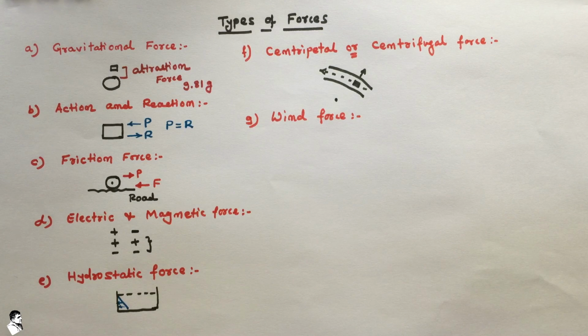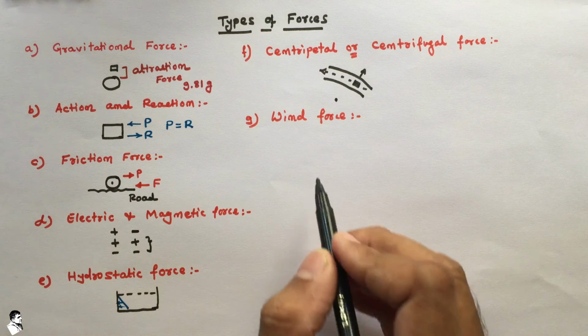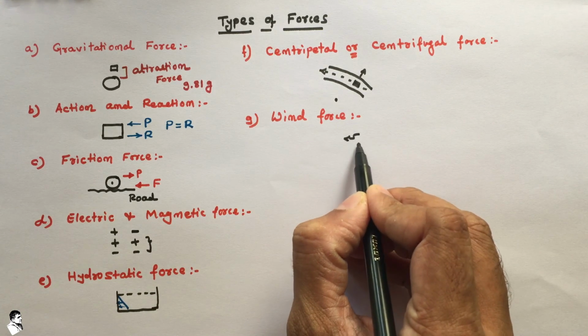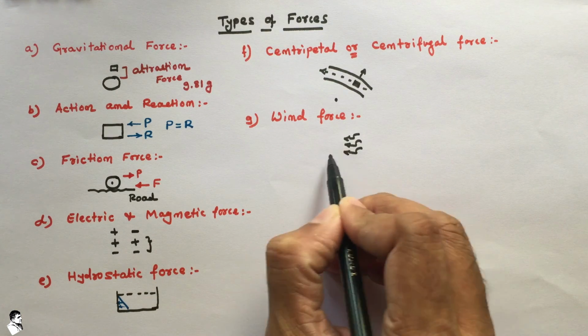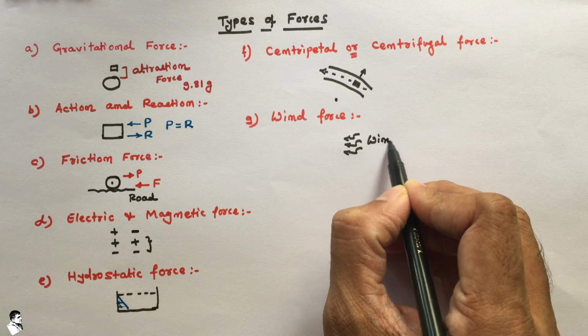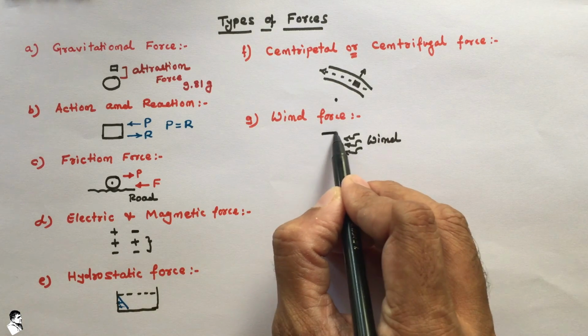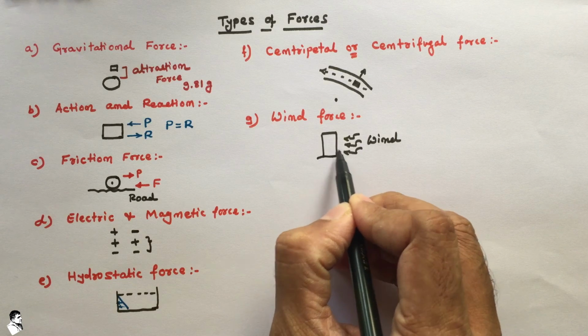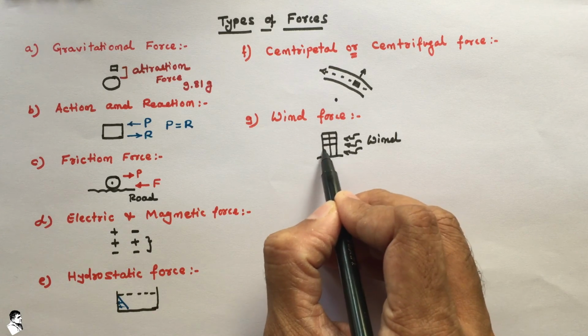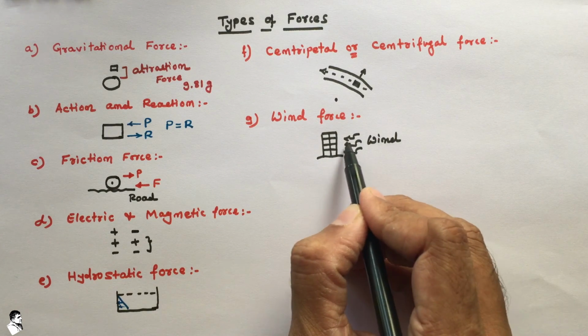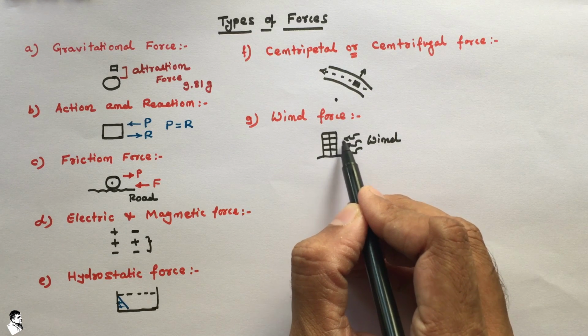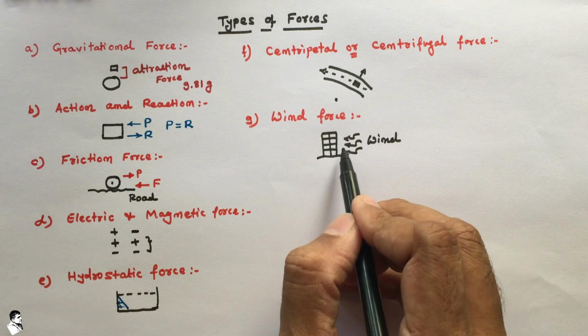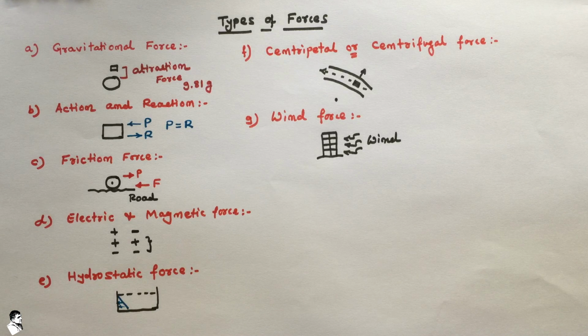Another type of force is wind force. This is generally a dynamic type of force, and it is due to an object in the way of the wind. If there is any obstruction, let us say a building, the wind will provide a force on that particular building. So this type of force is very important to take into analysis for building designs.